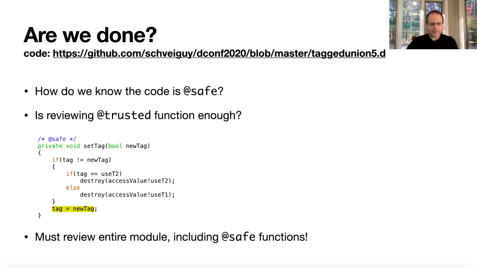And there's not much we can do about it because the compiler doesn't care. It says, you know, you can set a Boolean, no big deal. Why is that a problem? Or you can set an integer. The problem is that we have assigned a new semantic requirement for that Boolean. And that semantic requirement is you only set it to true or use T2 if the T2 value is set. And you only set it to false or use T1 when the T1 value was set. So how do we enforce that? How do we make it so that we don't have to review the safe code in the file?